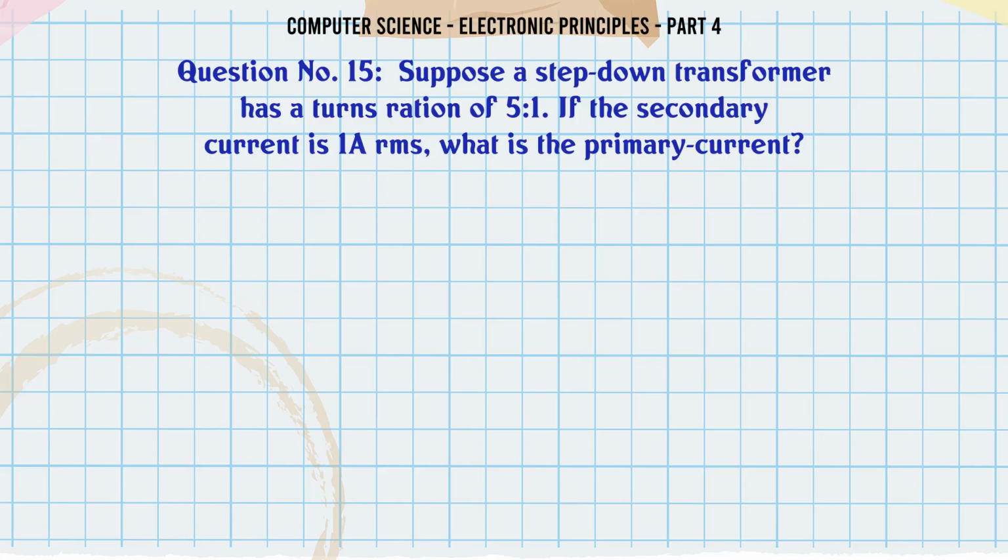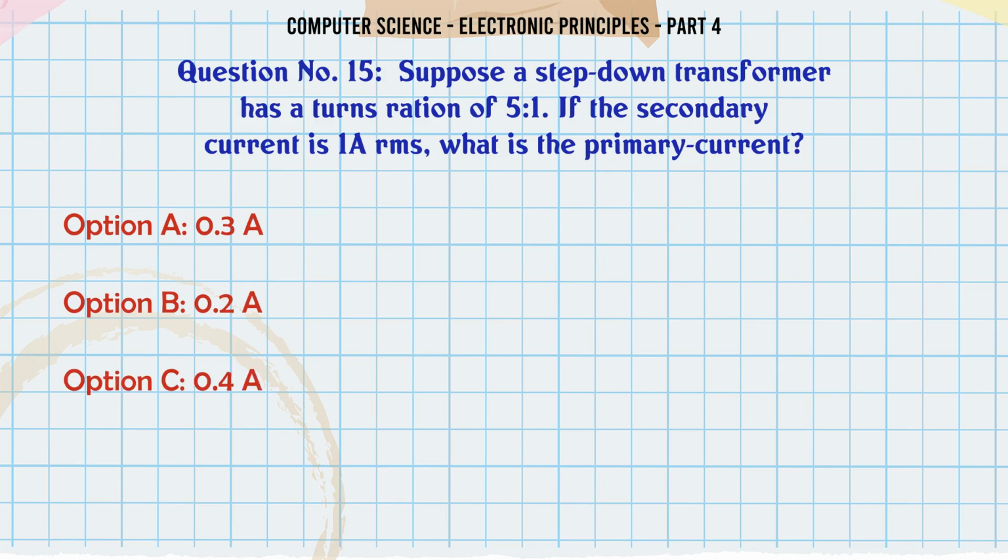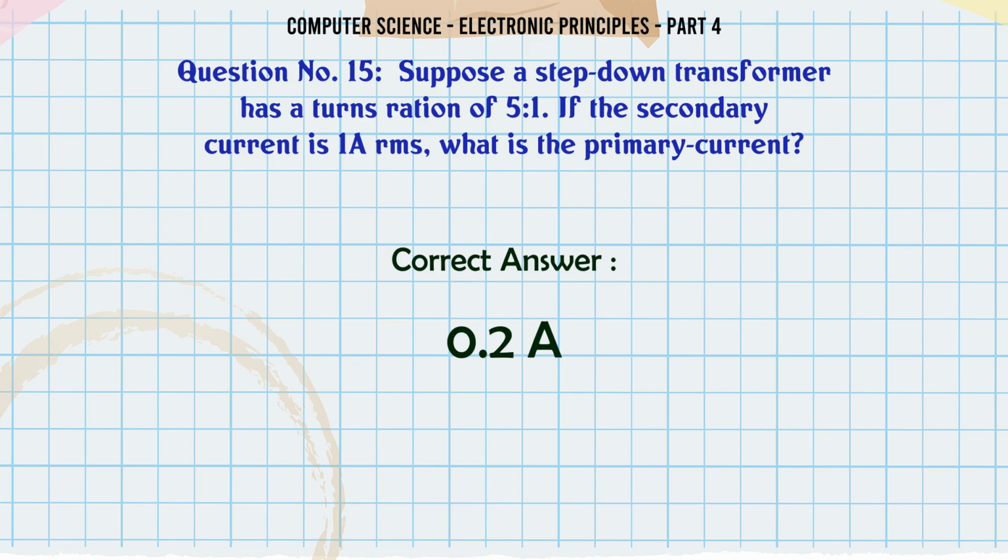Suppose a step-down transformer has a turns ratio of 5:1. If the secondary current is 1 A RMS, what is the primary current? A. 0.3 A. B. 0.2 A. C. 0.4 A. D. 0.6 A. The correct answer is 0.2 A.